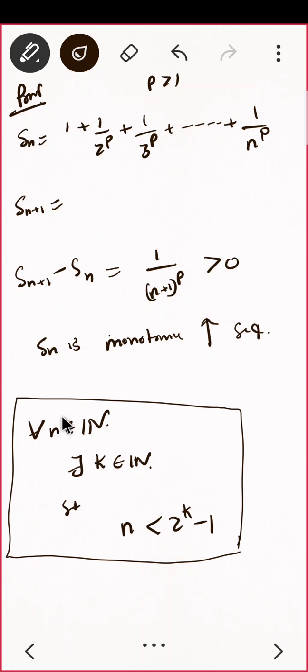Give me any natural number, I'll have a k such that n is less than 2 raised to k minus 1. Is this true? Perfect. If this is true, then we are going to use this somewhere. Later on, we'll see that.